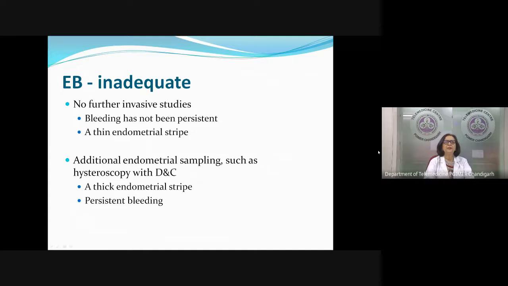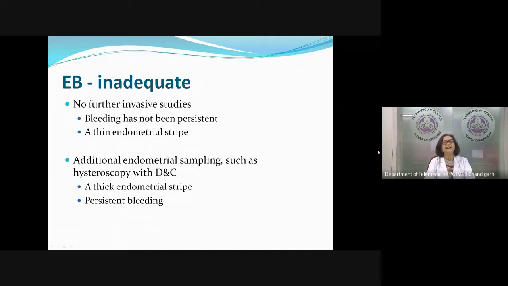Now, if the EB report is inadequate, but the patient had an episode of bleeding, postmenopausal lady, she had an episode of bleeding and it stopped. It is not persistent. We do a transvaginal and we see that the endometrial stripe is very thin. Then we may not do any further test.